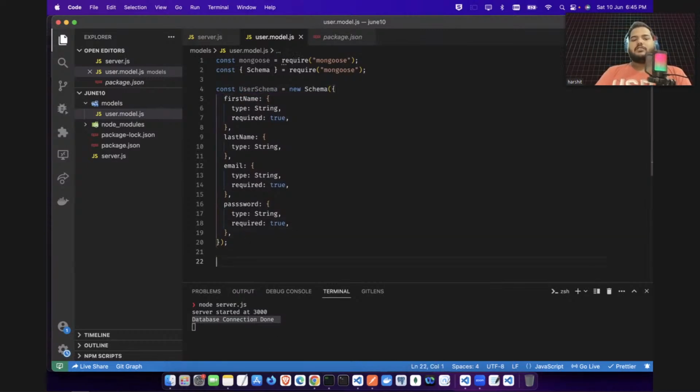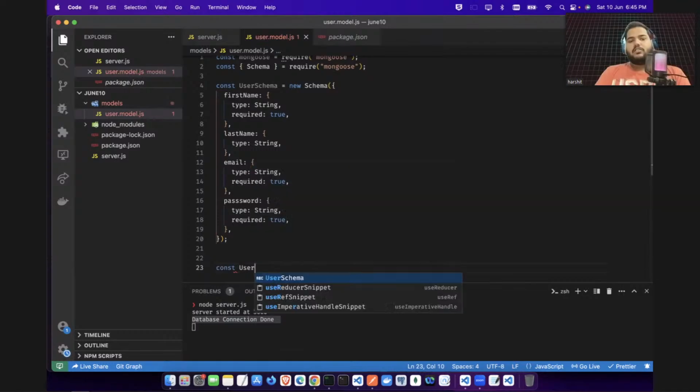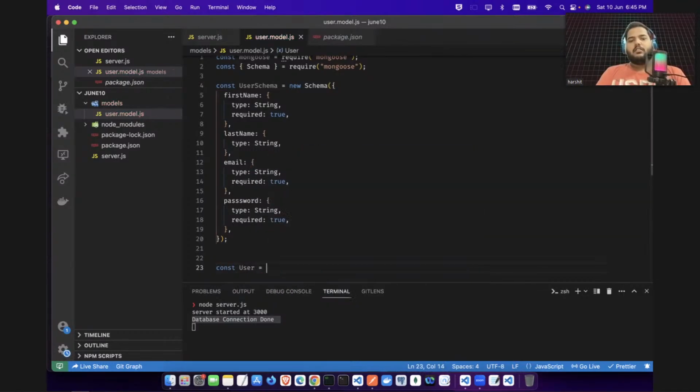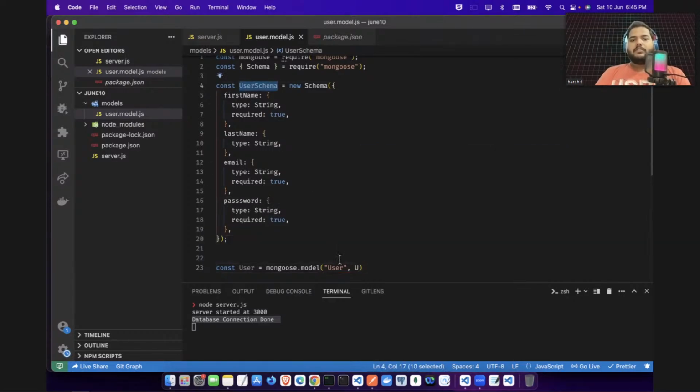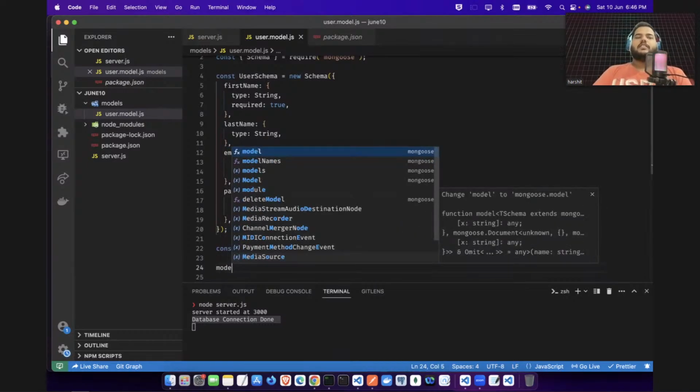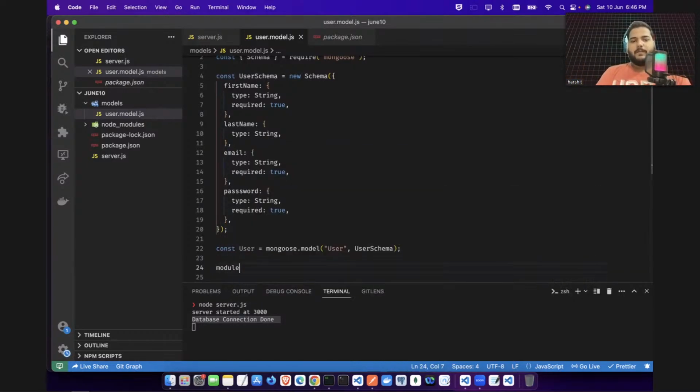Now let's create the model. So to create the model, you will say here user equal to mongoose dot model, and here you can say user, any name can be. And here you say the model will be built from this schema. So you first build this user schema, then you build this model. Okay, now you will just export it. So you will say here module dot exports equal to user. Okay, this is created. Now, first of all, let's stop the server as of now.